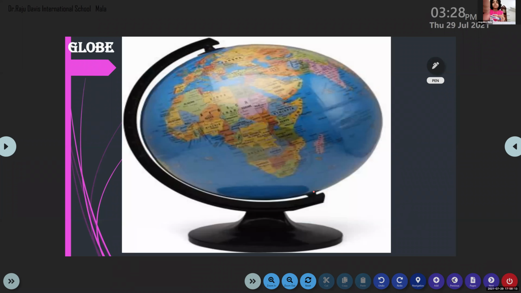Okay, you look at the slide. You can see some of the continents here. Yes or no? Yes, ma'am. You can see Africa. So this is the exact shape of Africa. Then you can see India here. You can see Madagascar here. You can see Europe here.